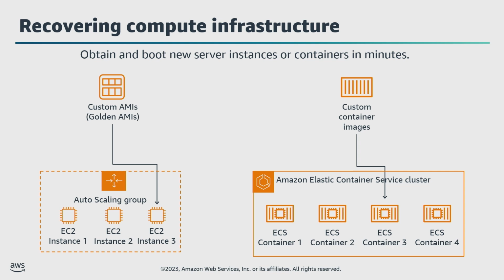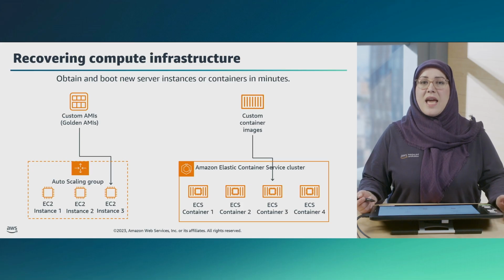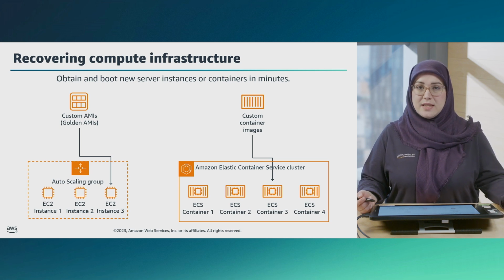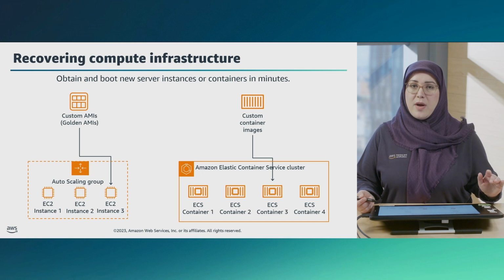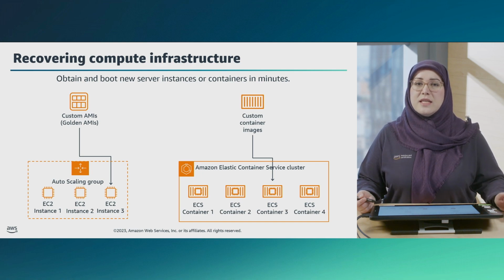Next, let's consider the compute layer. For Amazon EC2 instances, you can use Amazon Machine Images, or AMIs, to quickly launch identical copies of existing compute instances. AMIs help recover compute infrastructure by relaunching instances from existing AMIs. Once you launch your AMI, you would have the user data to get the most updated code from AWS CodeCommit.